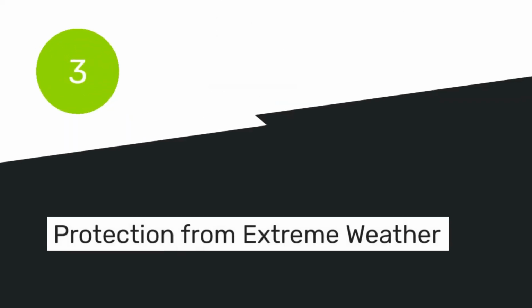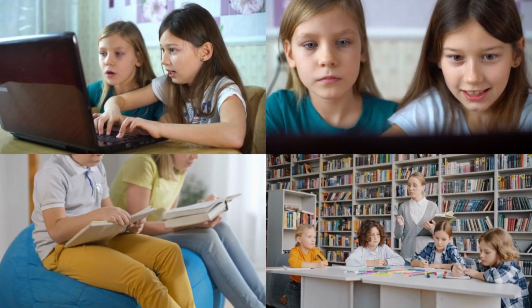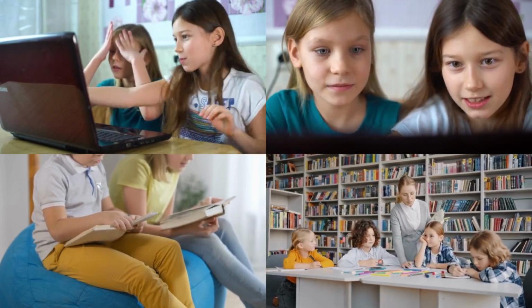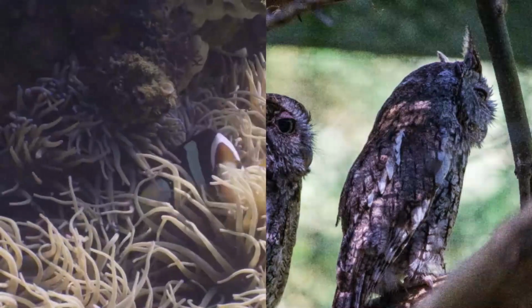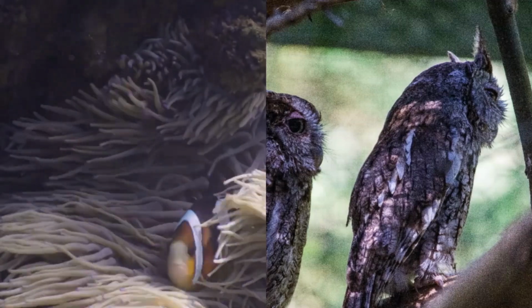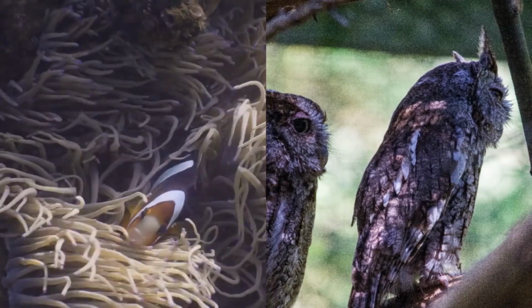3. Protection from extreme weather. Explanation: sometimes the weather can be too hot, too cold, or too rainy for animals. Shelters are like natural umbrellas or cozy blankets that help animals stay comfortable and healthy during extreme weather conditions.